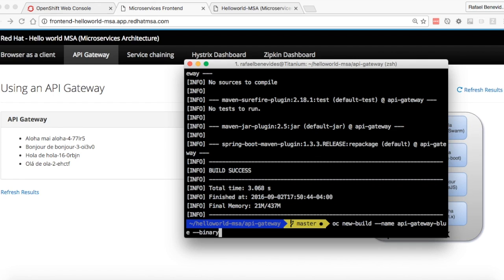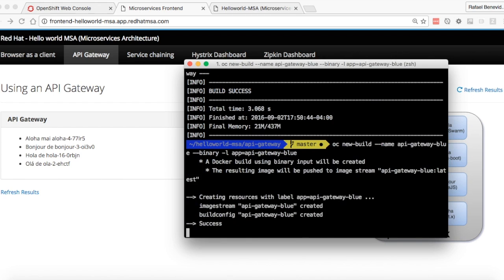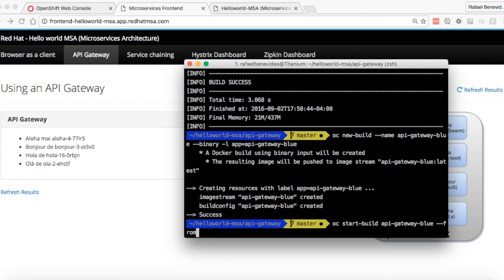The type is binary, and I will use a label here for that build. Now I can start the build of API Gateway Blue using the resources from the current dir, and I want to follow that build.